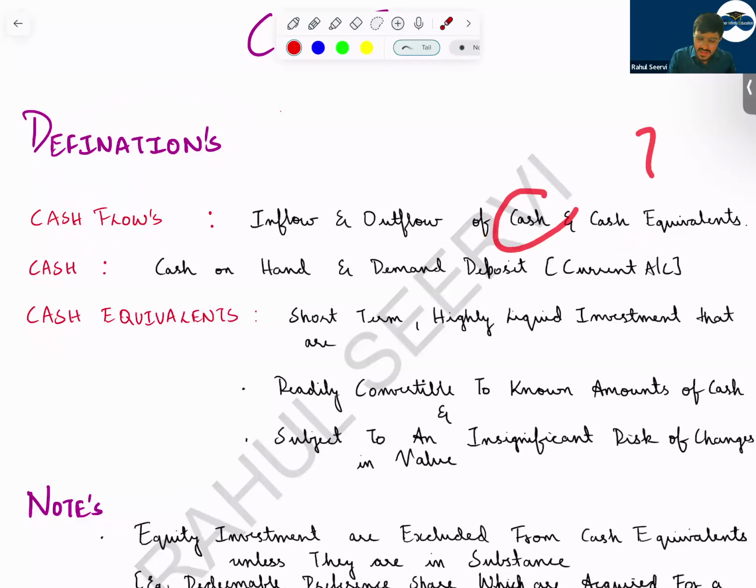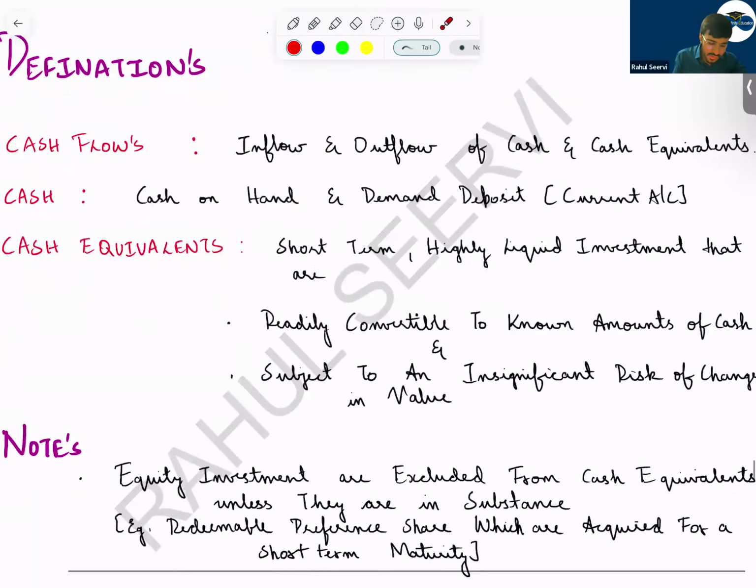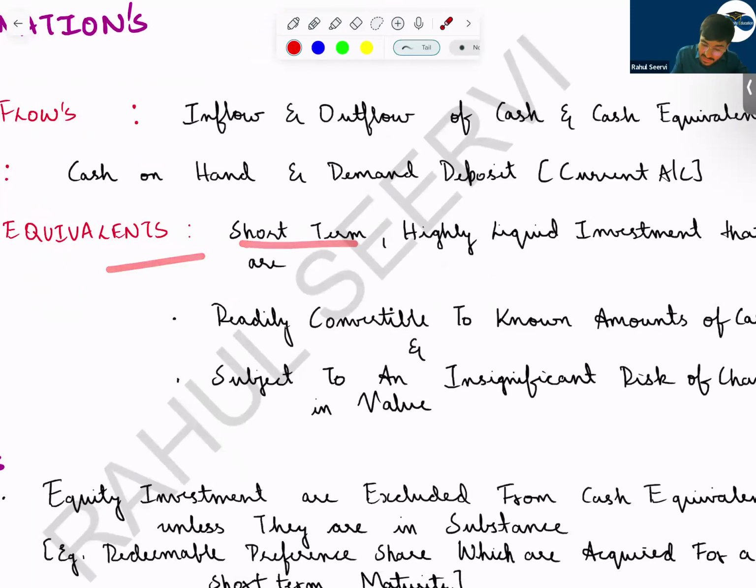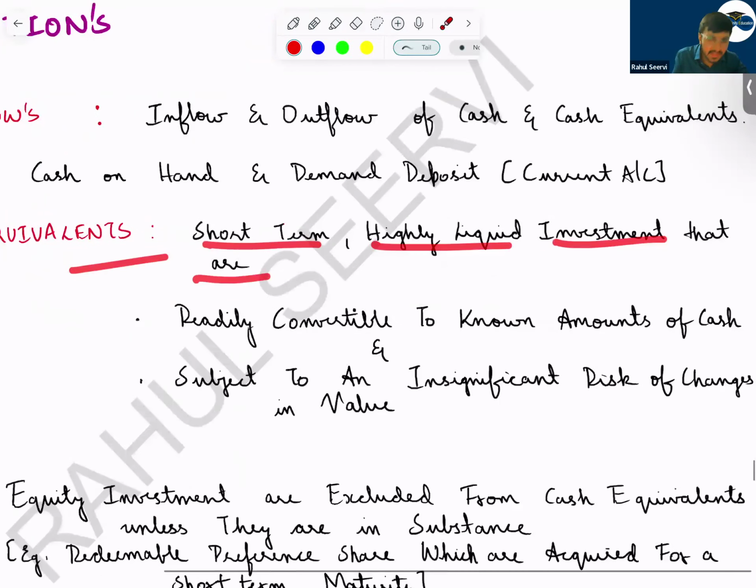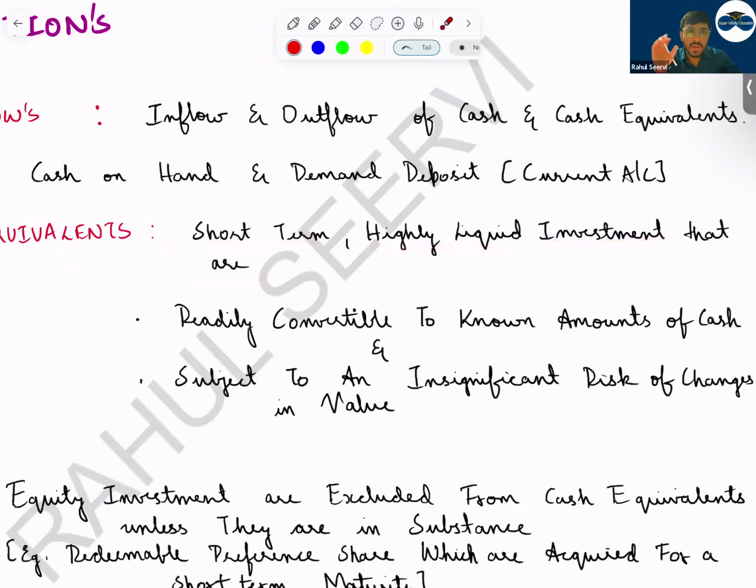Sir, we know cash. What is cash equivalent? Cash equivalent also means cash only. Now see, what is cash equivalent? For theory question important. So cash equivalent means short term, highly liquid investments.